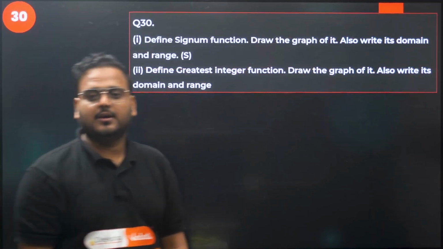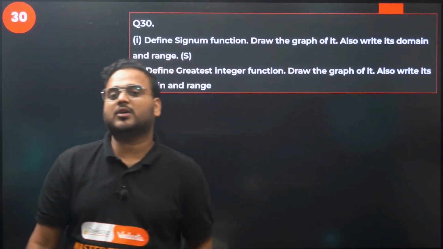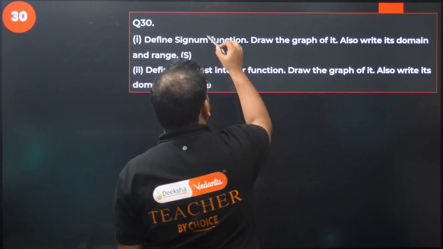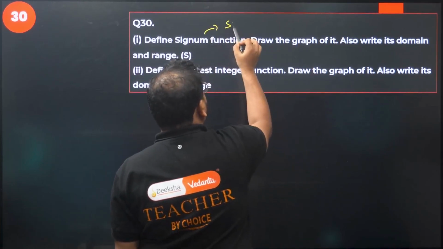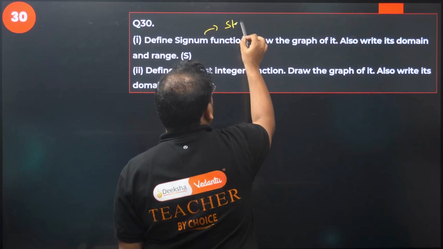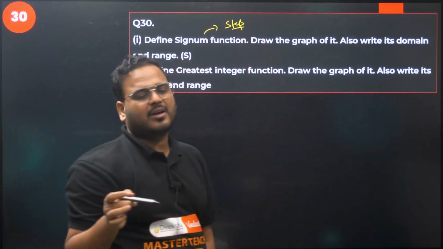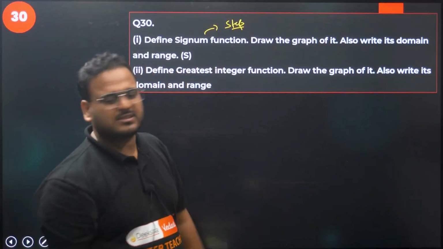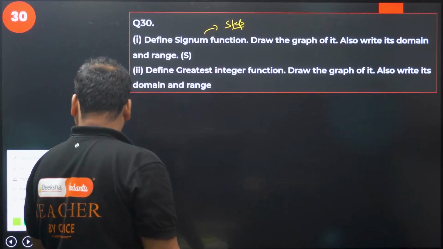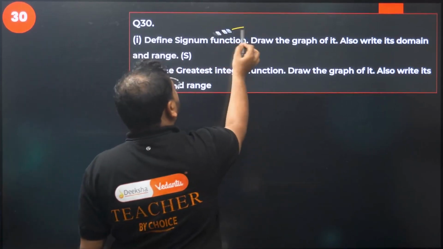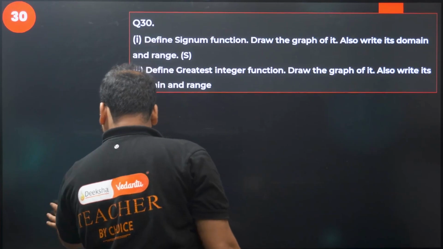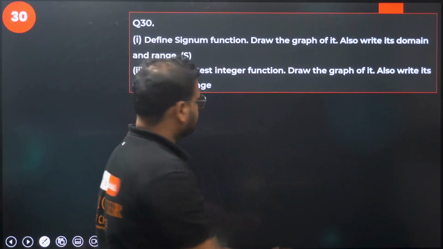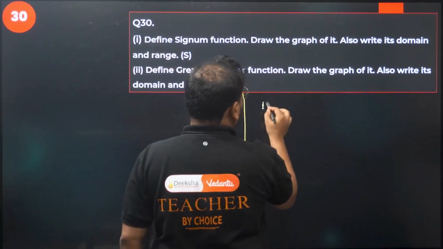Moving on, 30th. Define signum function. Draw the graph of it. Also write its domain and range. Signum function. What it means is a function. This is called a step function, right? Okay. Step function. This is step or this is step. I have to check. I must have forgotten. Okay, I'm confused over here. I'll check. I think the second one is called the step function, but okay. We'll draw the graph for the first one first. First one, graph comes over here.